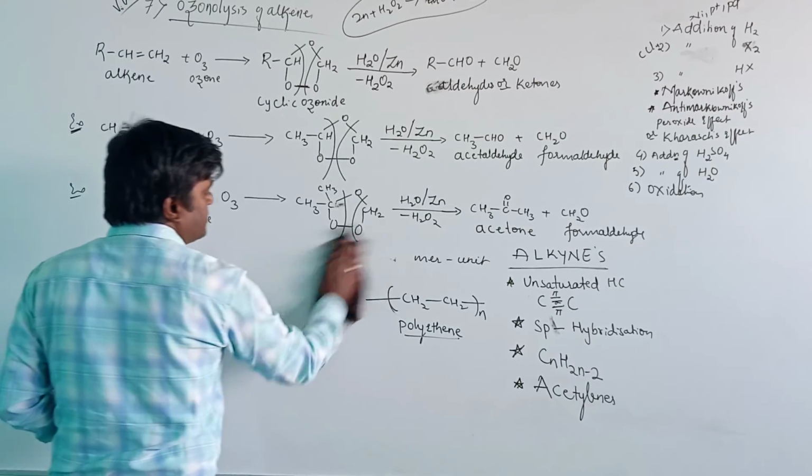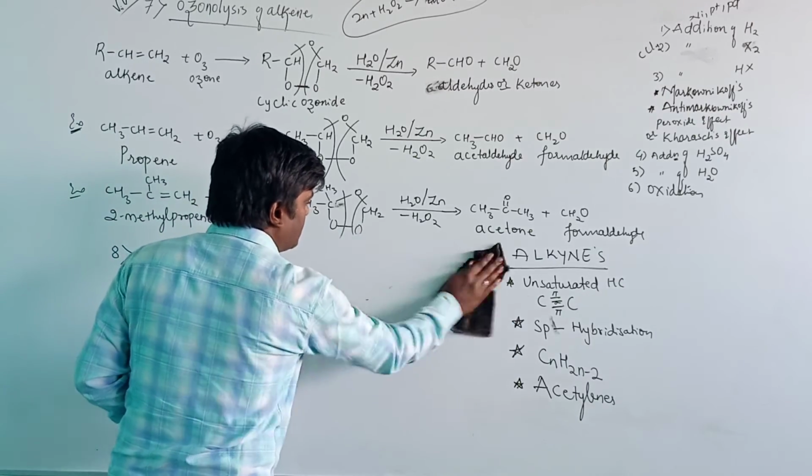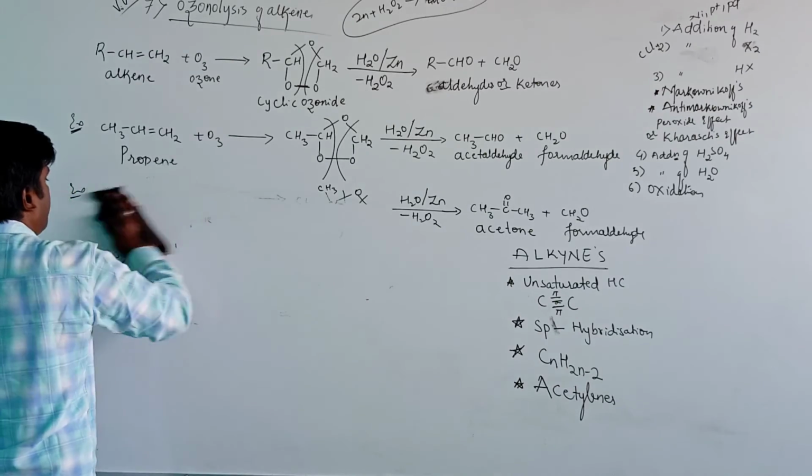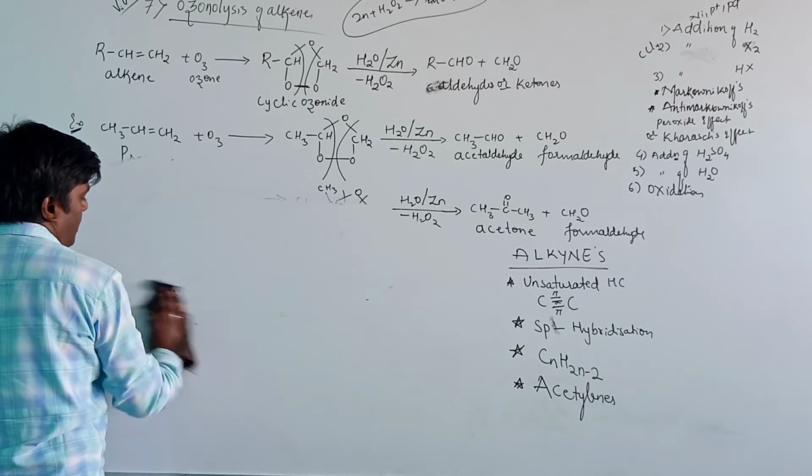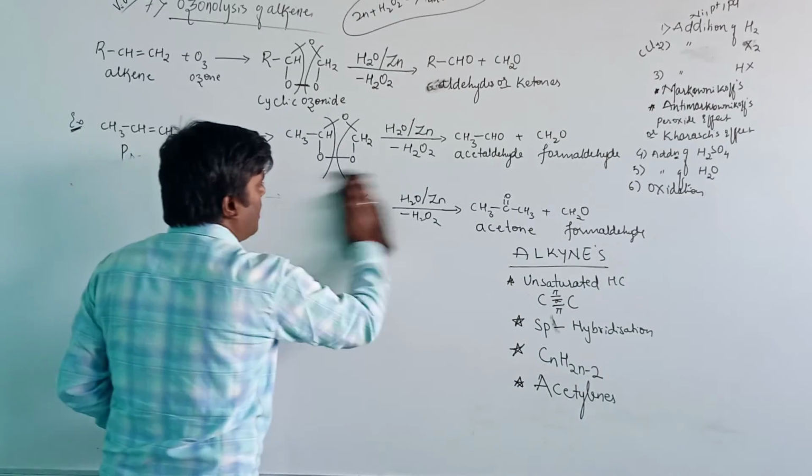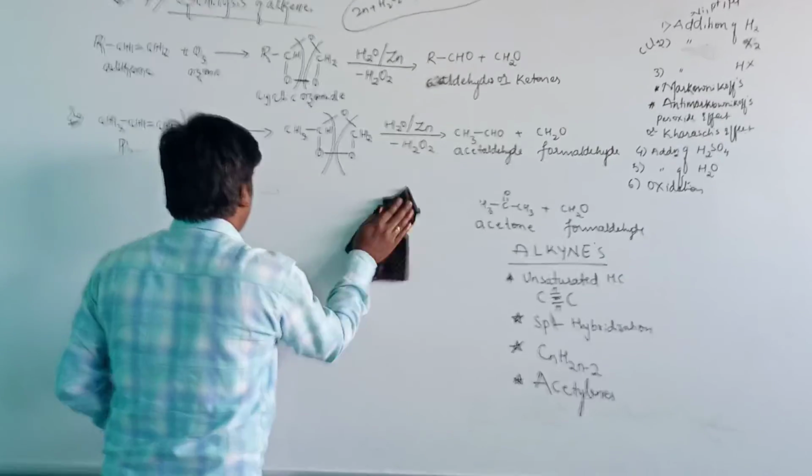Nomenclature for the alkynes. First we will see the structure, then the common name, and then the IUPAC name.